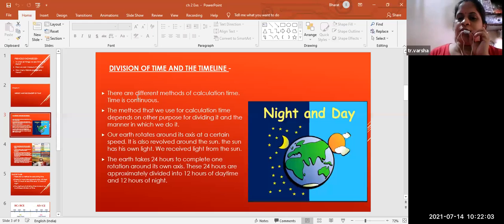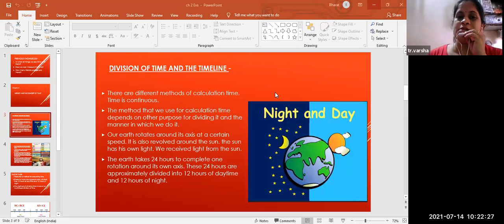There are different methods of calculating the time, as we know. Time is continuous, students. Continuously, it keeps on going. So we cannot take the time back. Does time come back?